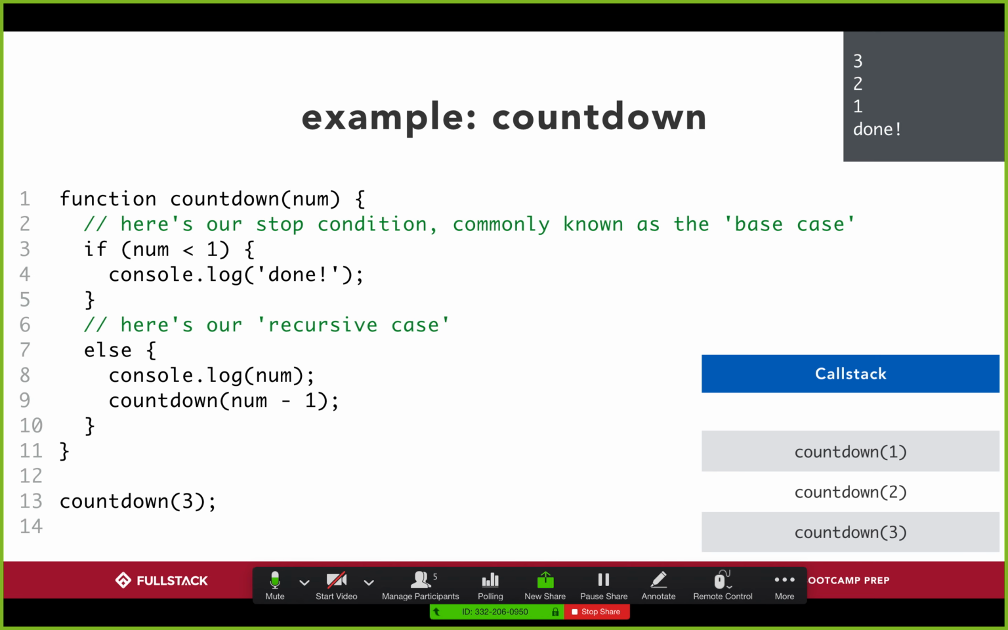Okay, so walk me through this. Let's say I run countdown 3, right? That takes me to line 1, and now num is equal to 3, right?